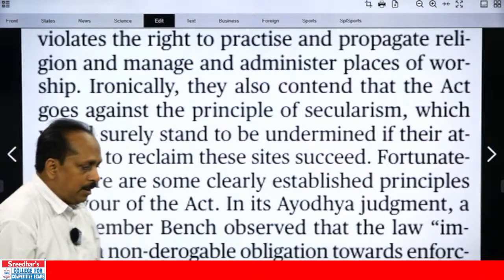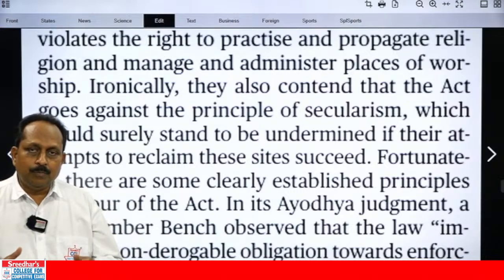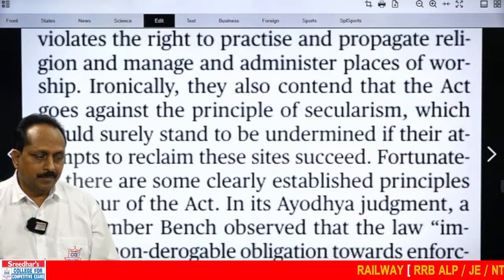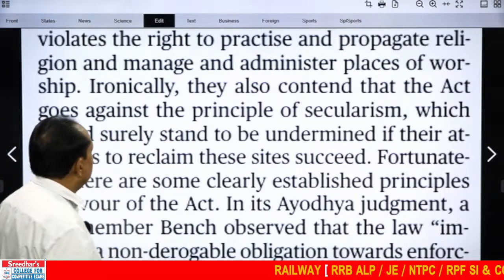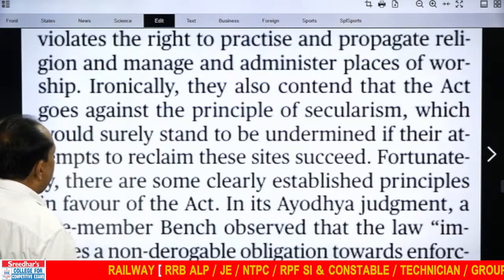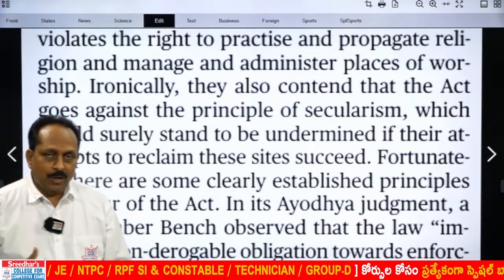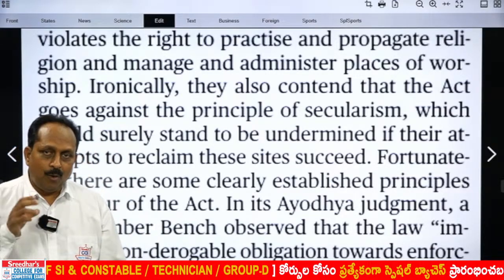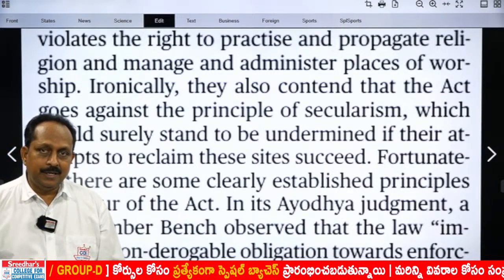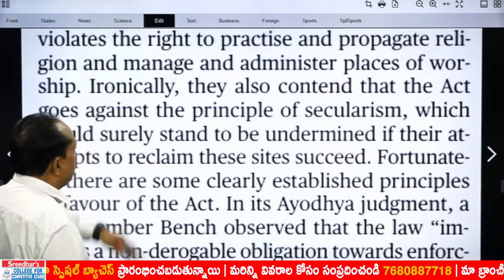Ironically, there's an important word. What is the meaning of ironically? Paradoxically, ironically. Two things, positive and negative, exist at the same time, then we say it is a paradoxical situation. Ironical, irony, exactly. Ironically, they also contend, here contend means argue, that the act goes against the principle of secularism. Here the editorial says the judgment, whatever the verdict is going to be, is going to make a profound impact on the concept of secularism. And these people who filed the case, they say it goes against the concept of secularism. That is a bit strange, that is ironical.